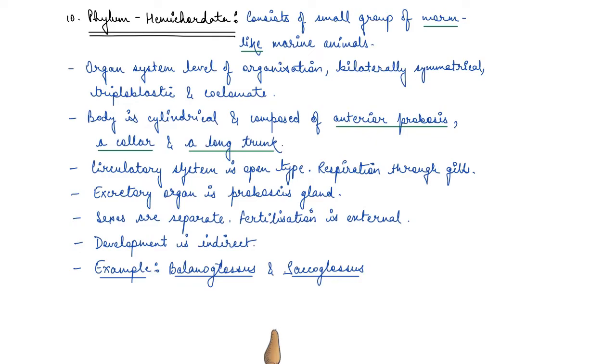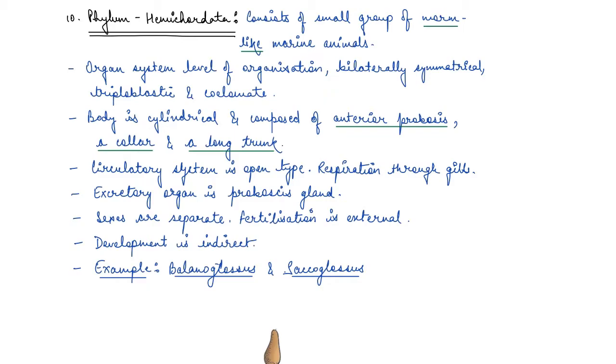This phylum consists of a small group of worm-like marine animals. They have organ system level of organization. Then they are bilaterally symmetrical, triploblastic, and coelomate animals.